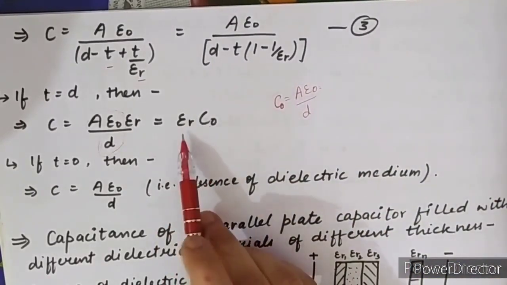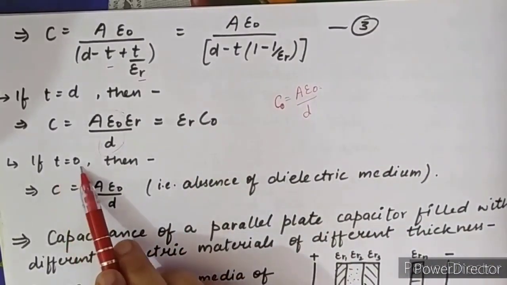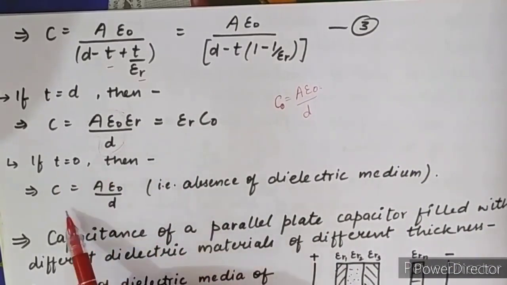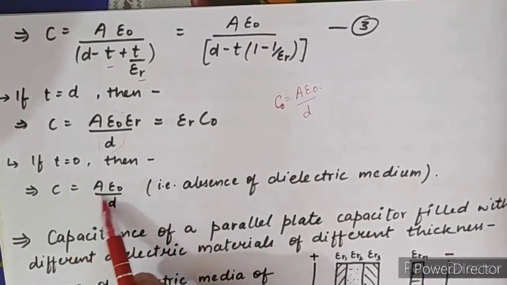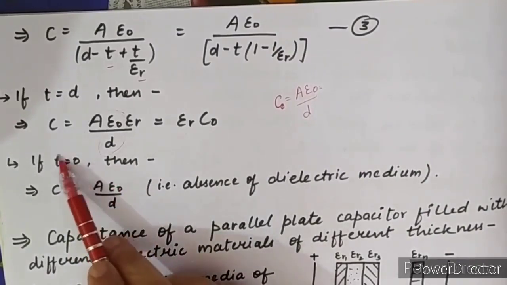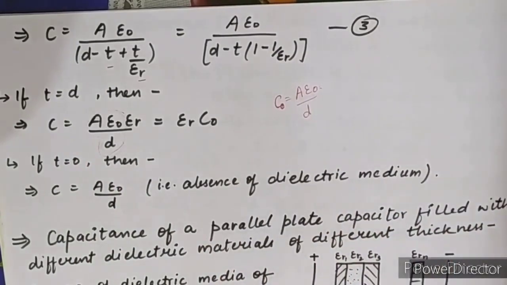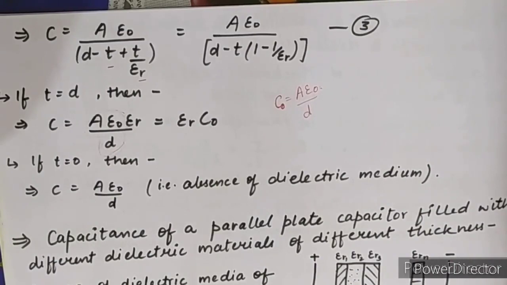So C naught epsilon R. This is a relation. Now if T is equal to 0, meaning there is absence of dielectric medium, the formula is A epsilon naught upon D. This is only for vacuum because T is equal to 0, absence of dielectric medium.